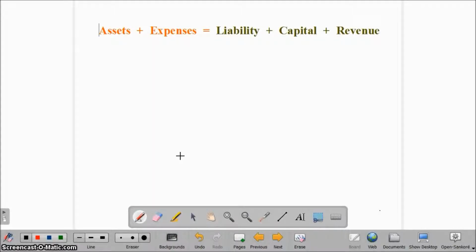Hi, this is Rakesh Kabra and today we will discuss the rules of debit and credit. These rules are very important as we have to follow them for recording business transactions in the books of accounts. But before I explain these rules, first I would like to share some facts with you.